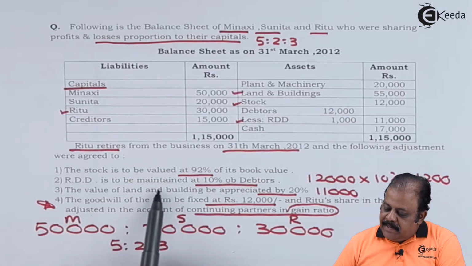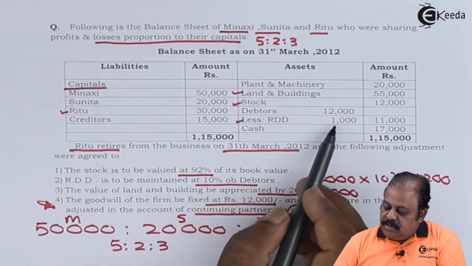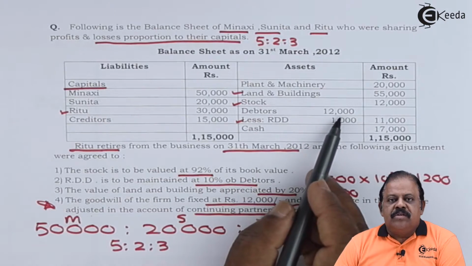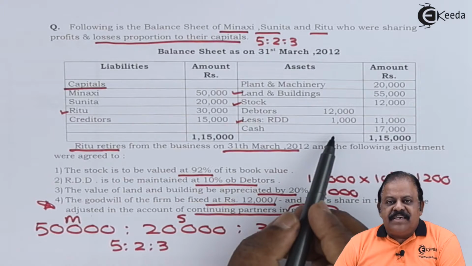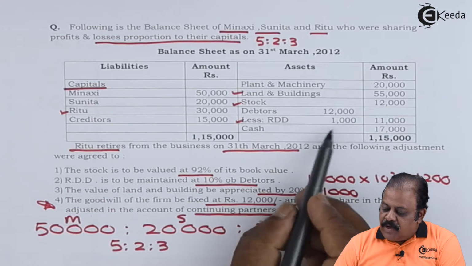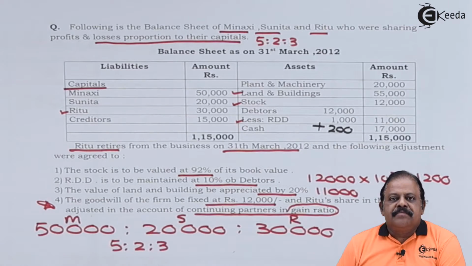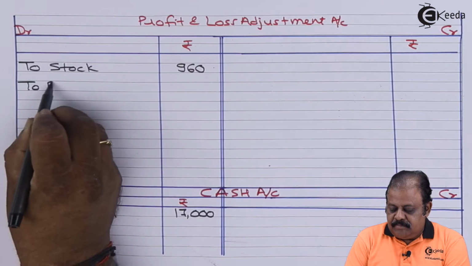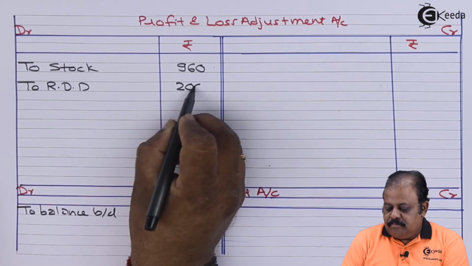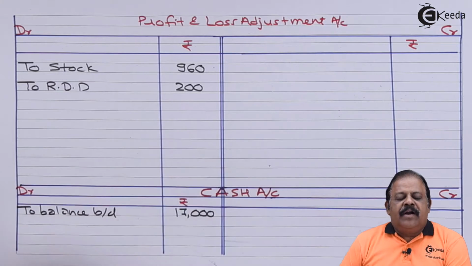Profit and loss adjustment account debit to stock 960. RDD is to be maintained at 10% of debtors. Here we have debtors 12,000. 10% means it will be 1,200. Current RDD is 1,000, so we are required to increase it by 200. It will have one effect to the debit of profit and loss adjustment account. Profit and loss adjustment account debit to RDD 200.